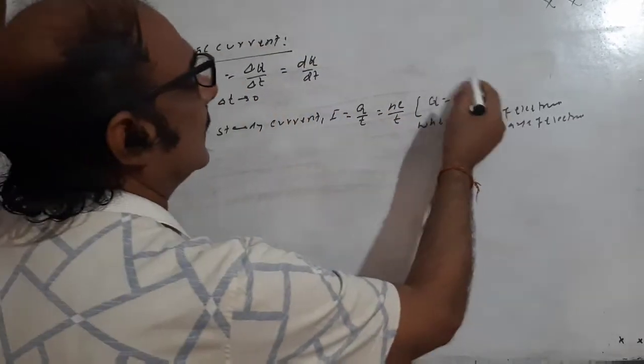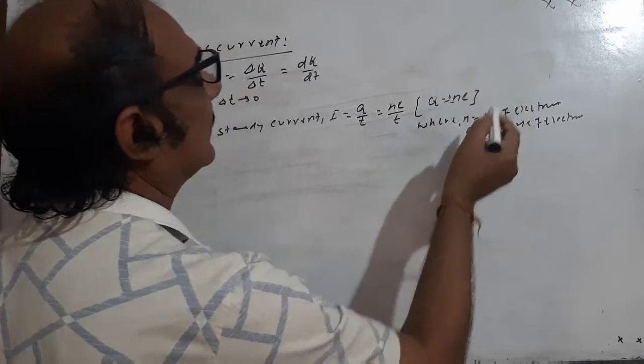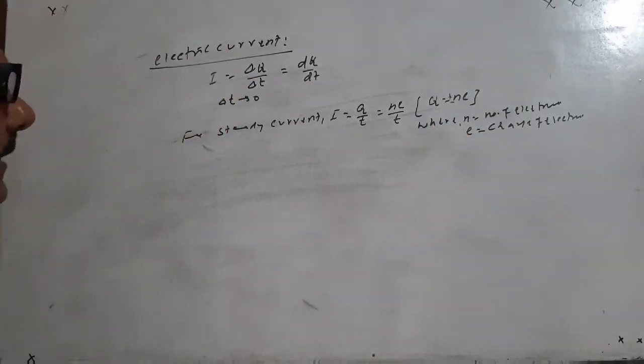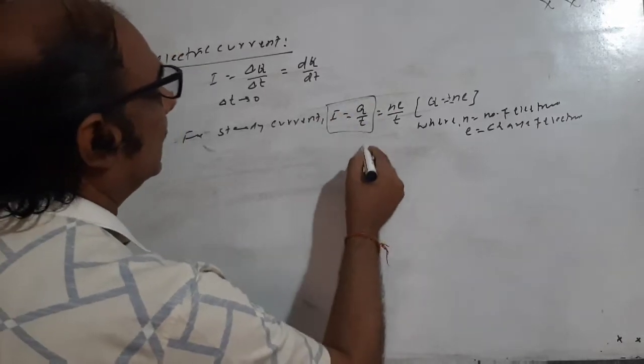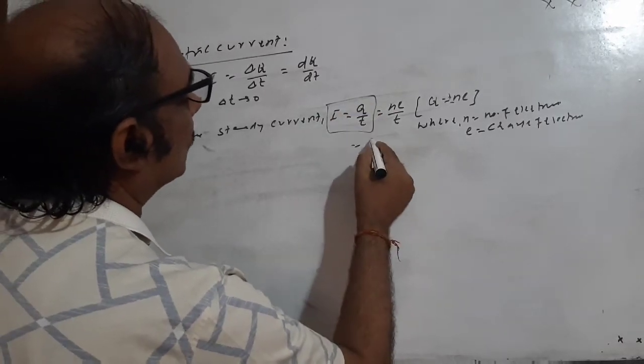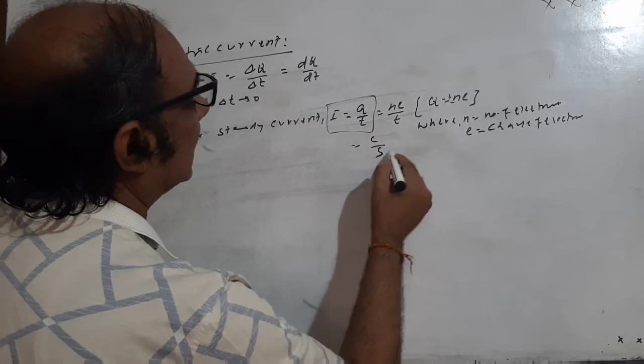Actually, this is the law of quantization. It can be represented as plus or minus Ne. So I is equal to Q by T, and the unit of charge is coulomb, and this one is second.